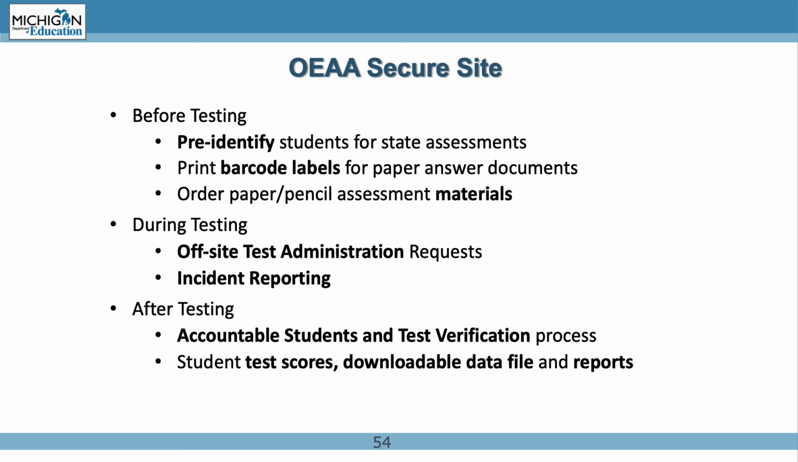The OEAA Secure site is used quite frequently throughout testing. Before testing, the Secure site is accessed to pre-identify students for state assessments, print barcode labels for paper answer documents, and order materials. During testing, off-site test administration requests are completed in the Secure site, and incident reporting is also completed in the Secure site. After testing, the Secure site will be used for the Accountable Students and Test Verification window in June, to access student test scores, download data files, and to access the reports that are available in the Dynamic Score Reporting site.